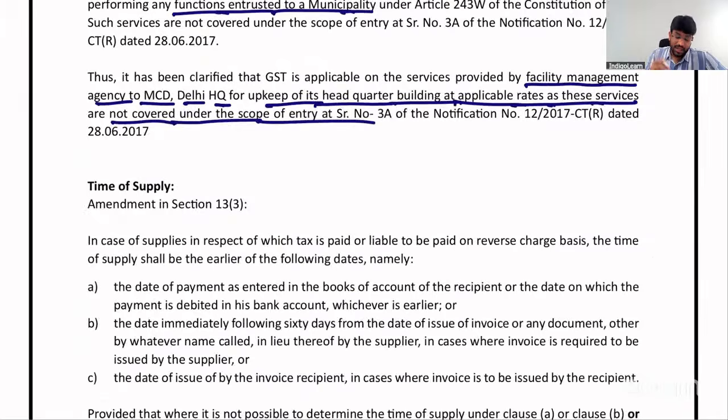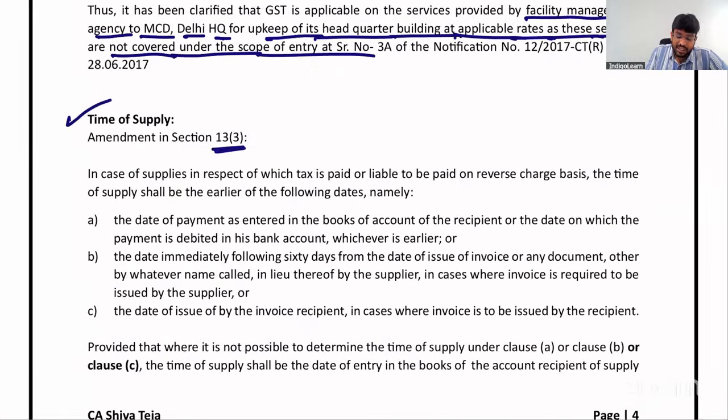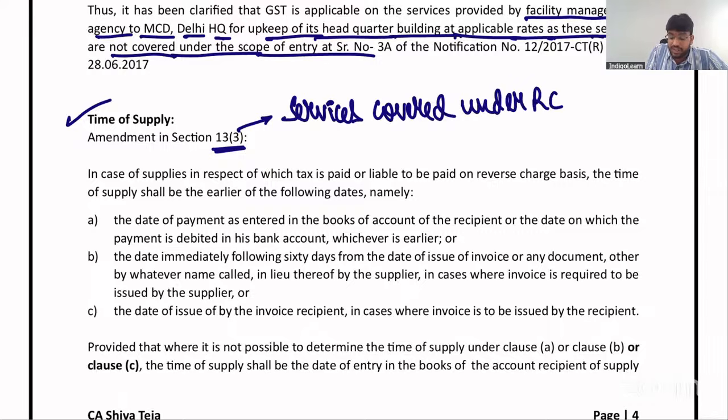Next slide. Time of supply, section 13(3) is what, my dear friends? Time of supply for services covered under RCM, where we know the concept is very simple: date of payment or 61st day from date of invoice, whichever is earlier. That is what we learned. But what will happen in case where invoice is required to be issued by recipient in case of RCM, my dear friends? One small clarification they have given.